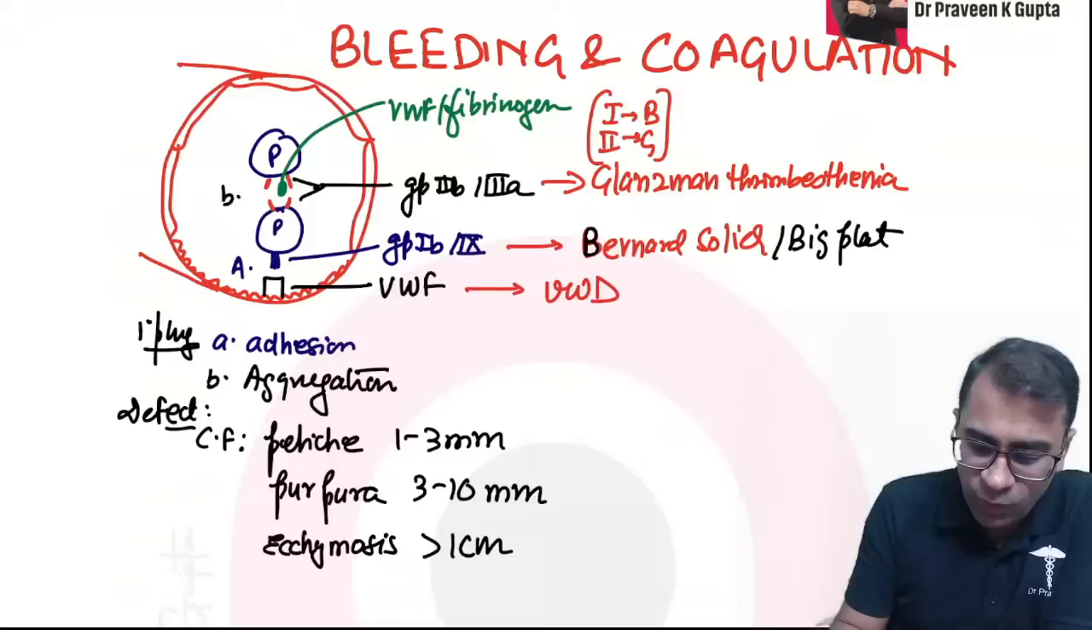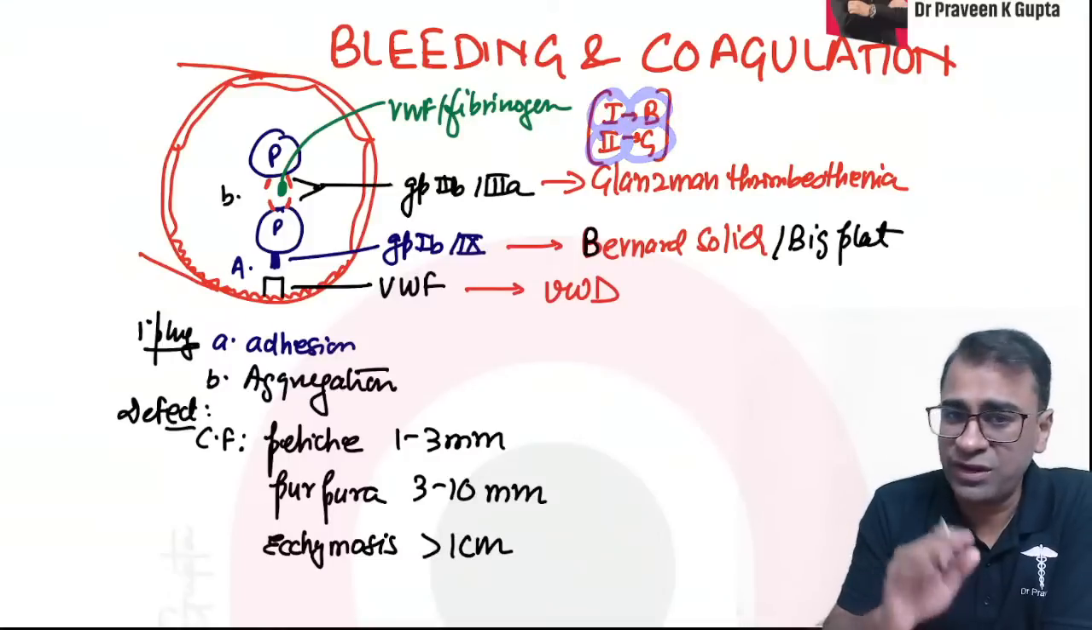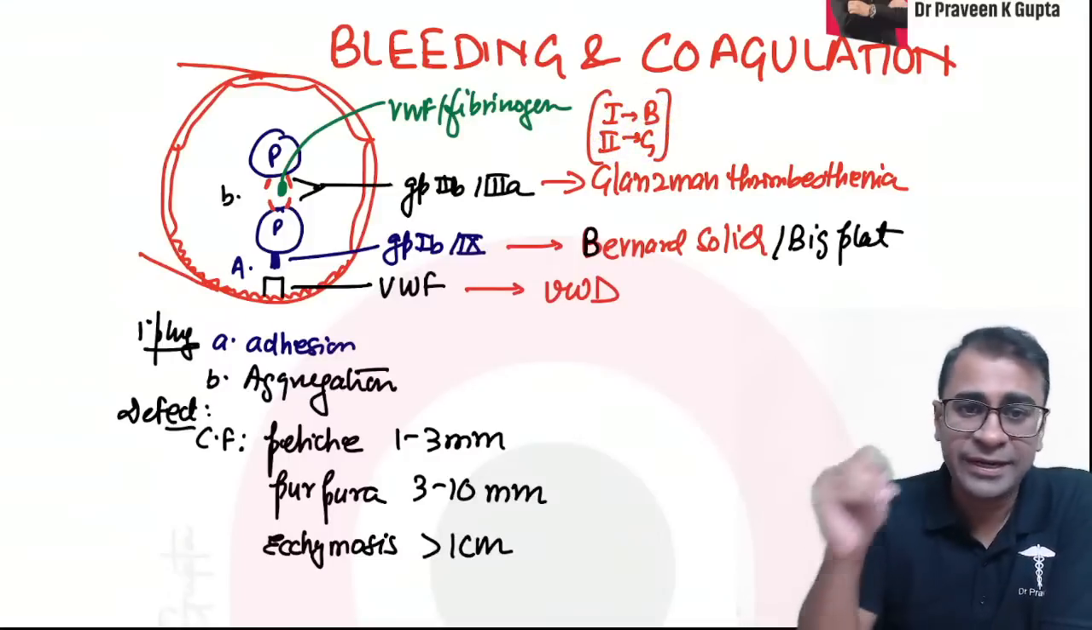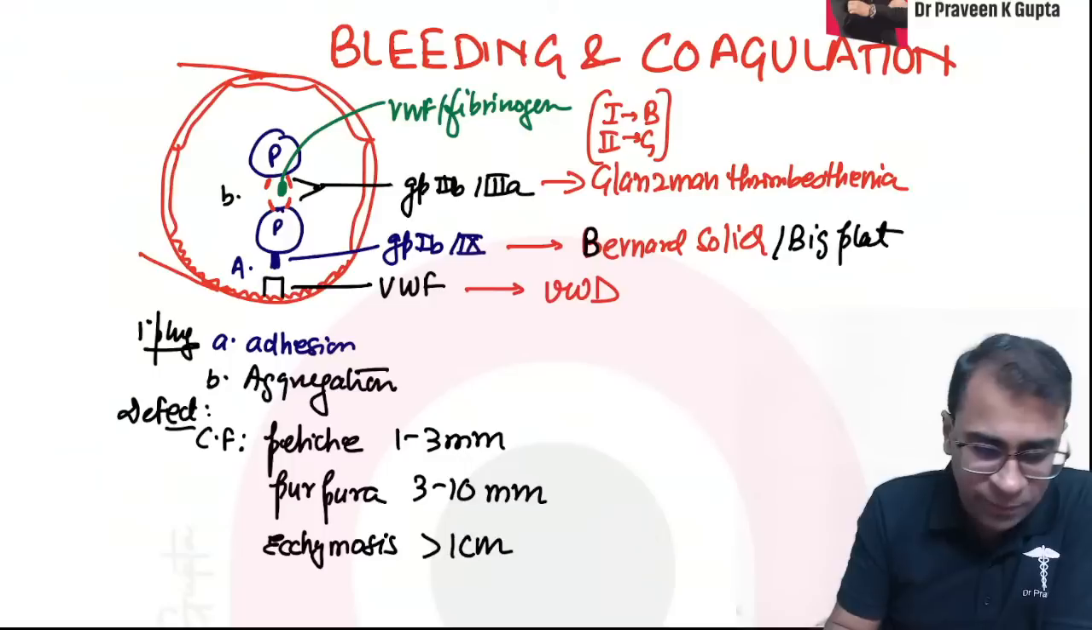Okay. Now, 1b is Bernard, 2b is Glanzmann. It's very, very important. Remember that 1 is B, 2 is G, and no confusion. Now tell me, very good.